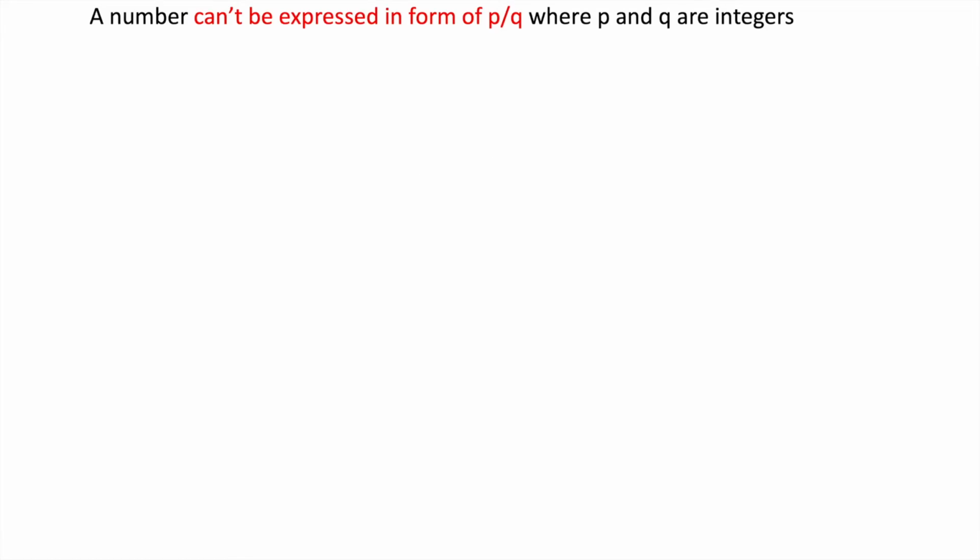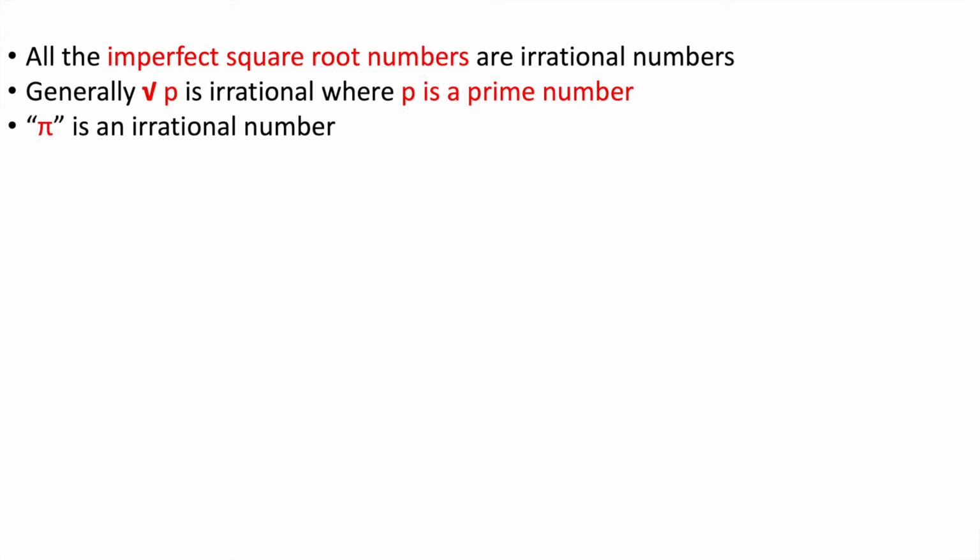What is an irrational number? A number that cannot be expressed in the form of p by q, where p and q are integers. That means an irrational number we can never express in the form of a fraction. Okay, let us discuss some examples of irrational numbers.